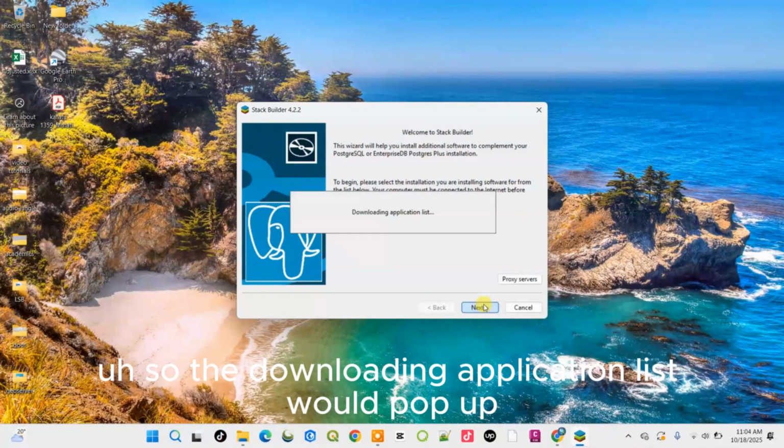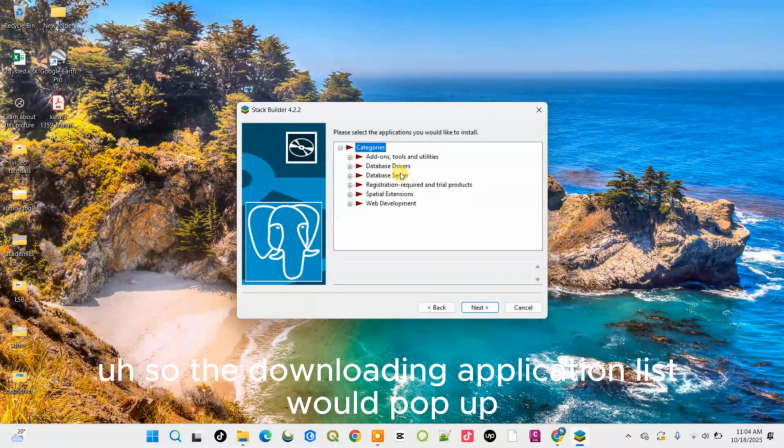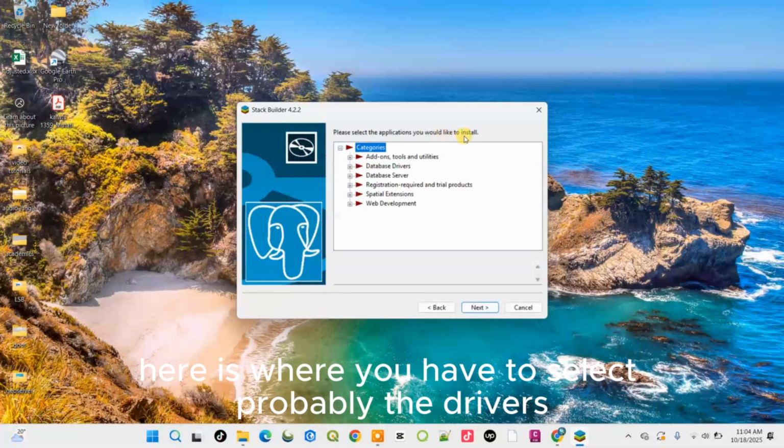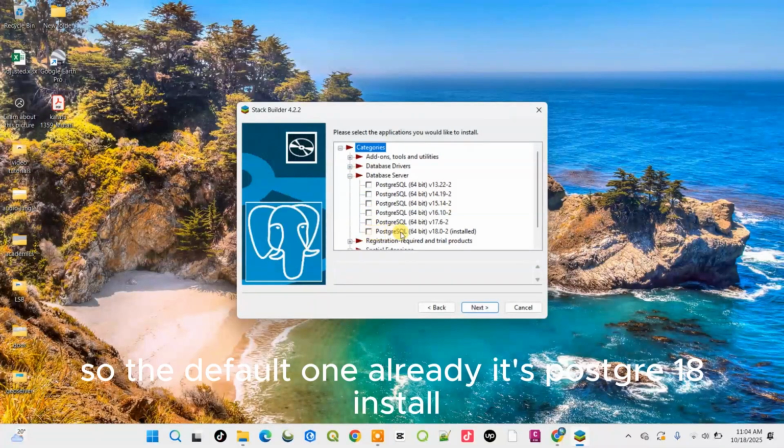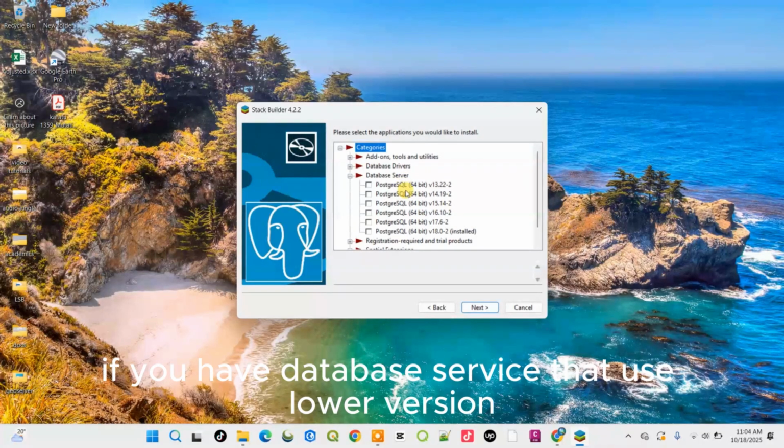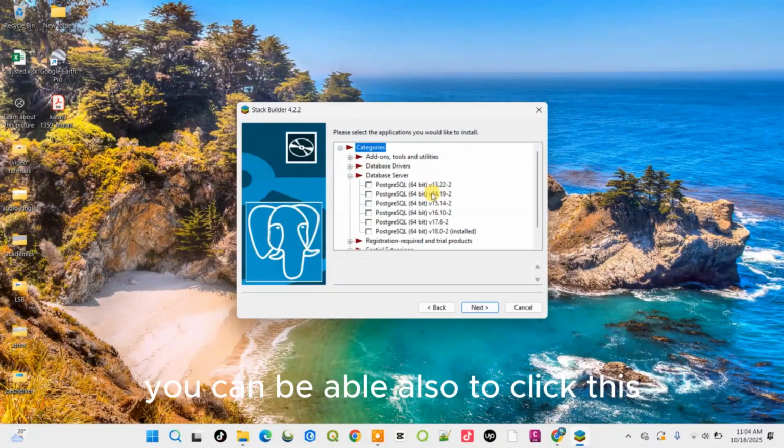The download application list will pop up, and here is where you select the drivers or the servers that you need to install. The default one is already Postgres 18 installed. If you have database servers that use a lower version, you can also click this.